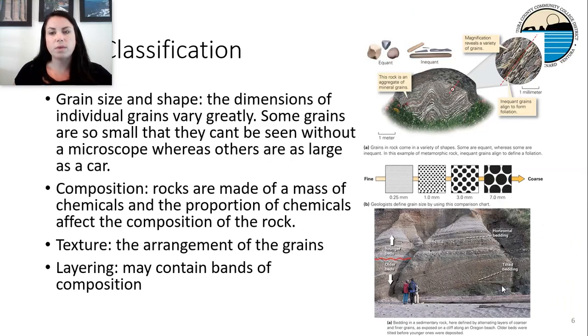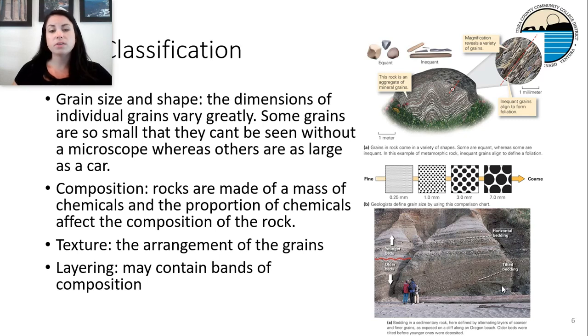So some of the ways that we can distinguish rocks from each other is through grain size and shape. The dimensions of individual grains can vary greatly. Some grains you can see with your naked eye and just look at a sample, and you can see individual grains that could be the size of a pea, for example, or they can be extremely fine where you have to put them under a microscope to see them. And conversely, you can see grains that are huge, and they can be as large as a car.